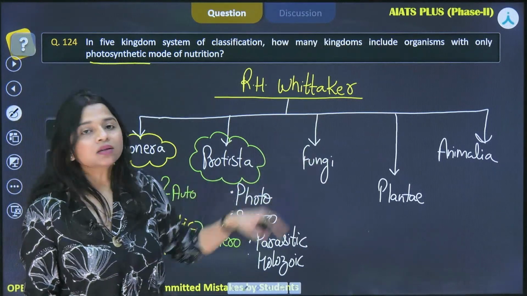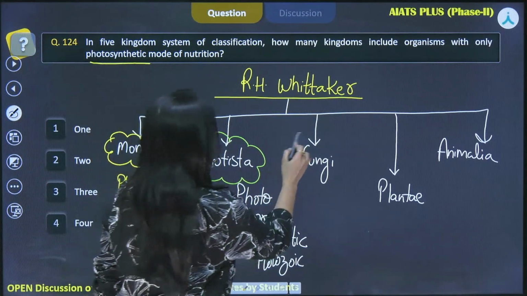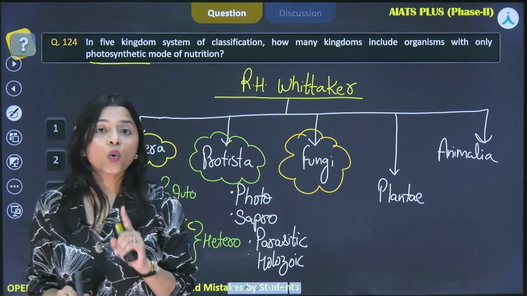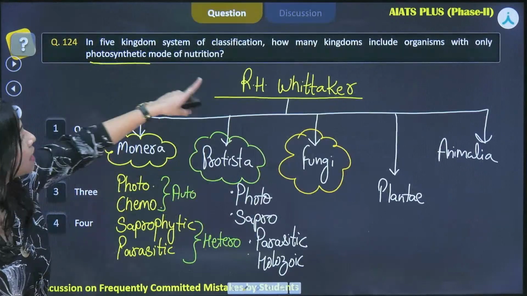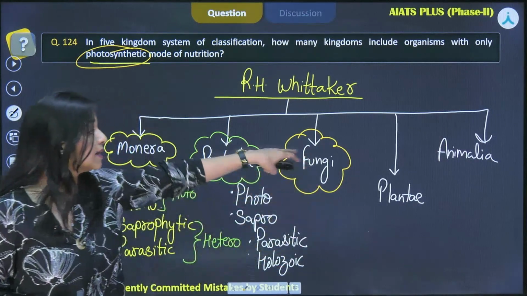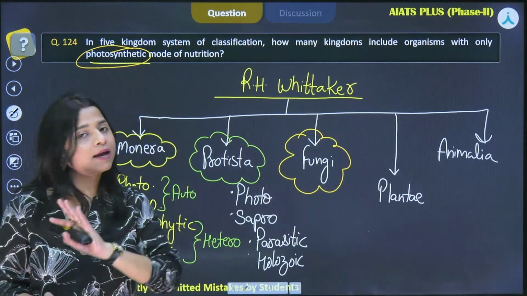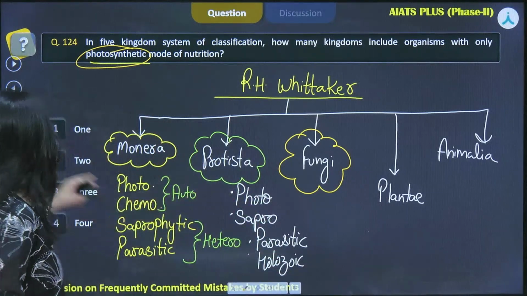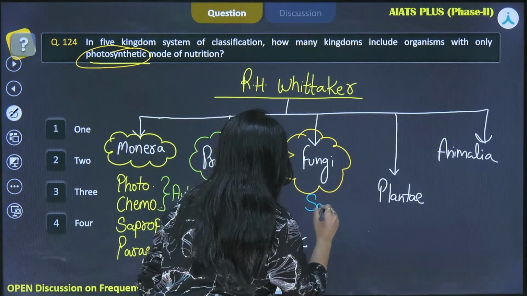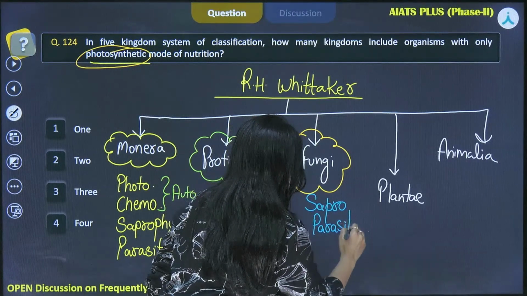Now comes the third kingdom, that is fungi. What happens in case of fungi? Fungi is the kingdom in which the members are only heterotrophic. This particular question has been asked about only photosynthetic. If you are given the question only heterotrophic, the correct answer will be fungi, as well as Animalia. They cannot perform autotrophic mode of nutrition. So if we are talking about fungi, they can be saprophytic, they can be parasitic.